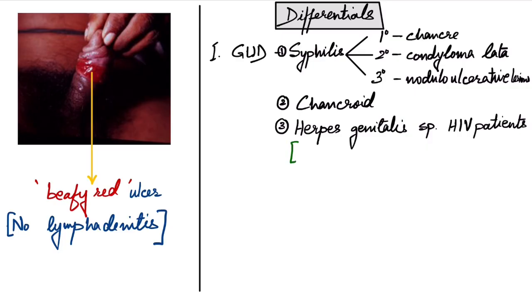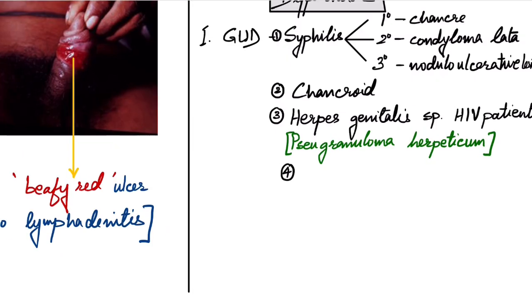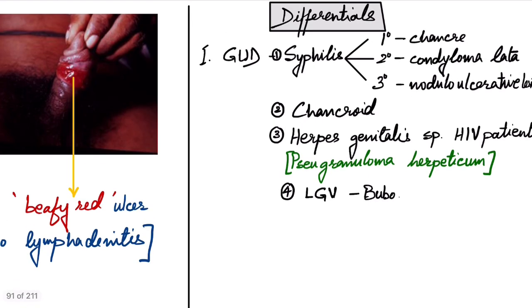The response to acyclovir helps to differentiate, and they have given a special term, pseudogranuloma herpeticum, to these patients. The fourth one is the bubo of lymphogranuloma venereum. Close examination will help to differentiate that these are true bubo and not just subcutaneous nodules.